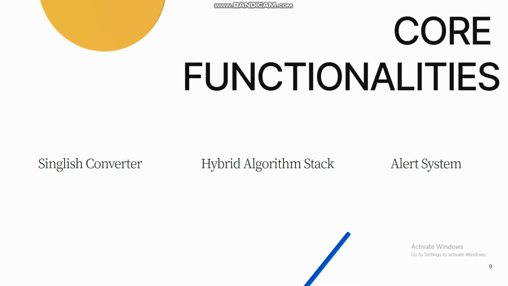So through my system, I'll be detecting English letters, getting the English-lettered words which have Sinhala meaning, and converting them to Sinhala Unicode language.